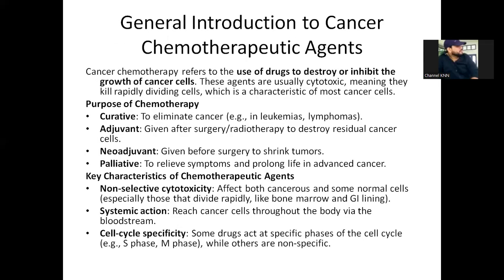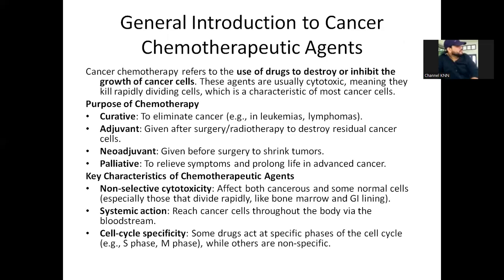Next one, the general introduction to cancer chemotherapeutic agents. Chemotherapeutic agents are the drugs which are used to destroy or inhibit the growth of cancer cells. The purpose of chemotherapy is mainly four things. The first one is curative. Curative means to eliminate the cancer.